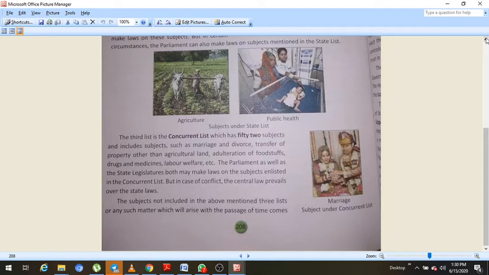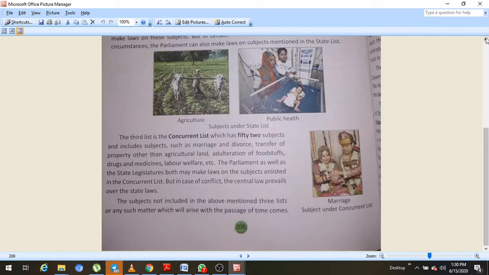The third is a concurrent list, on which both center and state can make laws, but if there is conflict, the central law will prevail. It had 52 subjects, but it has been modified. It has 47 subjects and includes subjects such as marriage and divorce, transfer of property other than agricultural land, adulteration of foodstuffs, drugs and medicines, labor, welfare, etc.